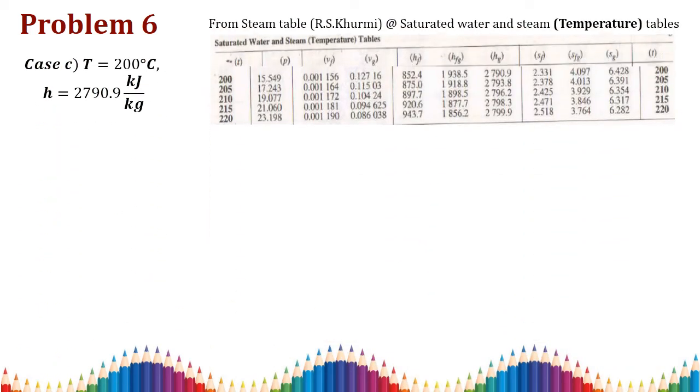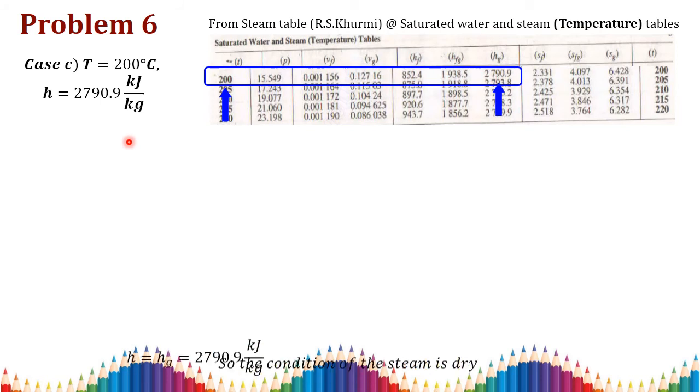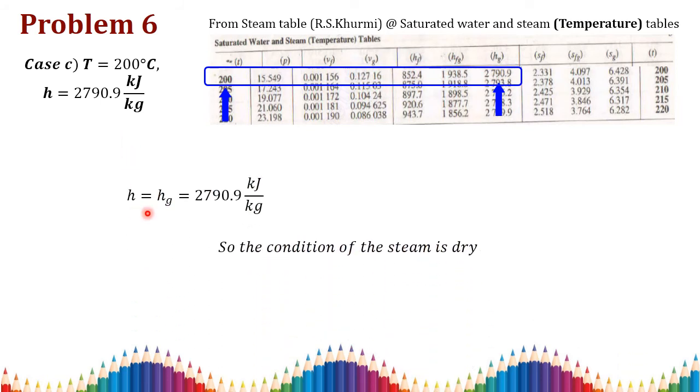In the third case, the temperature is given, so you go for your saturated water and steam temperature table, and you can observe the temperature and the corresponding saturated specific enthalpy of the vapor. At 200 degrees Celsius, the enthalpy of saturated vapor is 2790.9. The saturated specific enthalpy and the given enthalpy are equal, so here H is equal to Hg. If H is equal to Hg, we know that the condition of the steam is dry. So in the third case, the condition of the steam is dry.